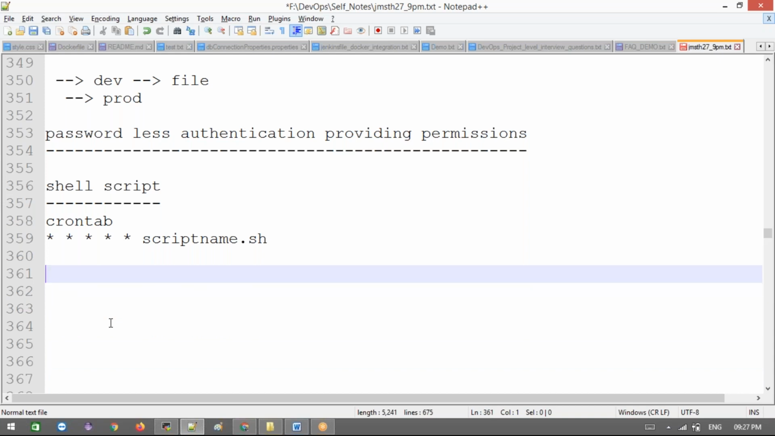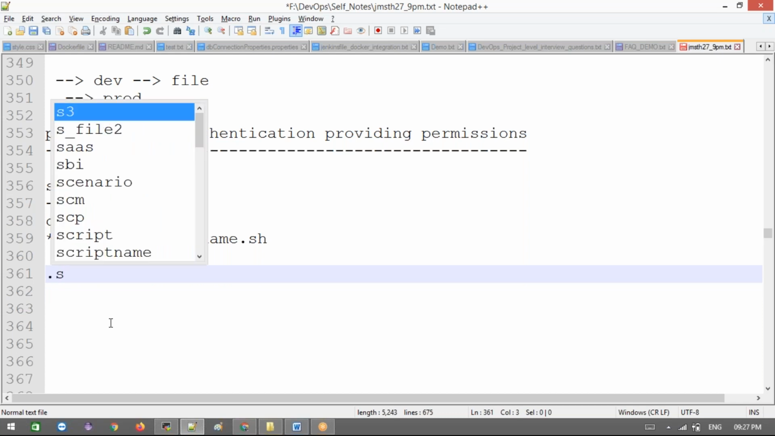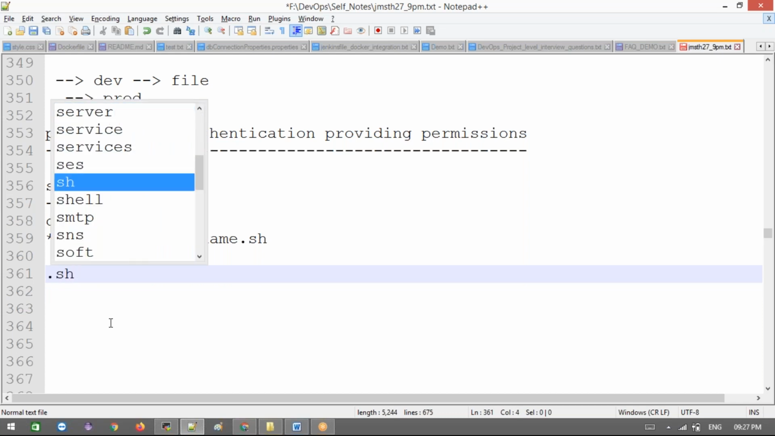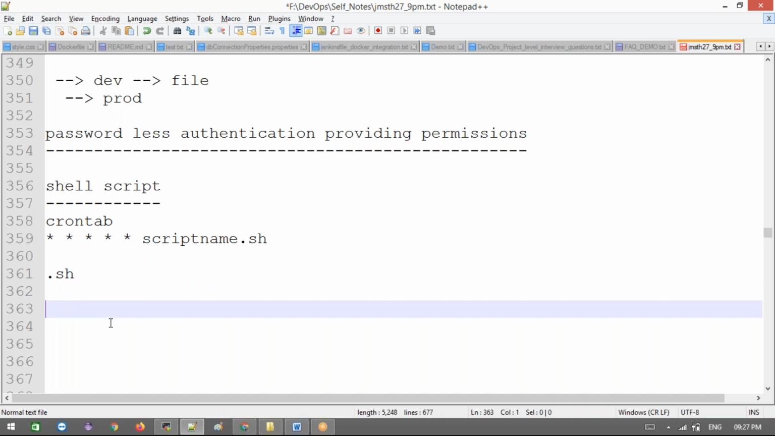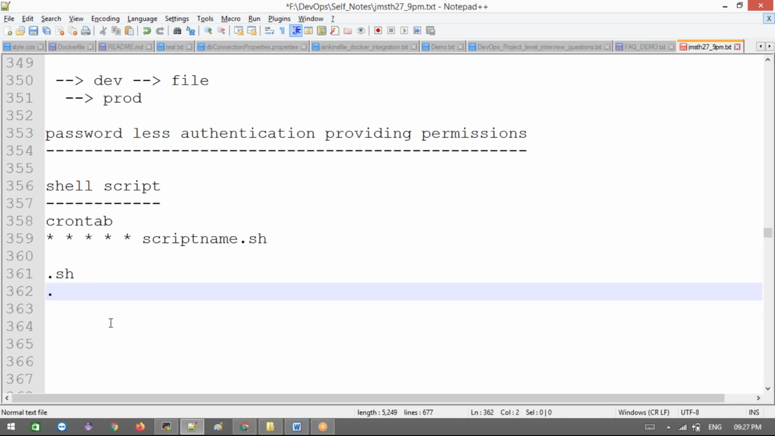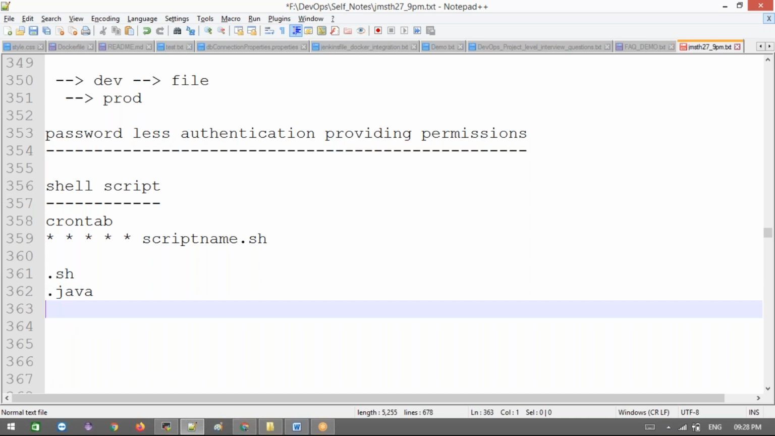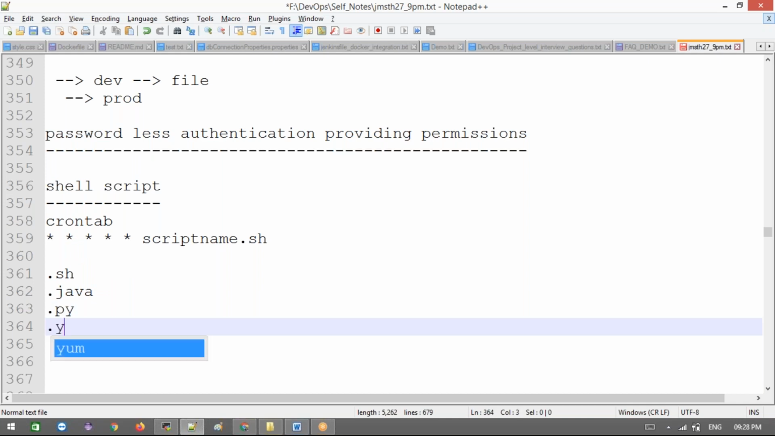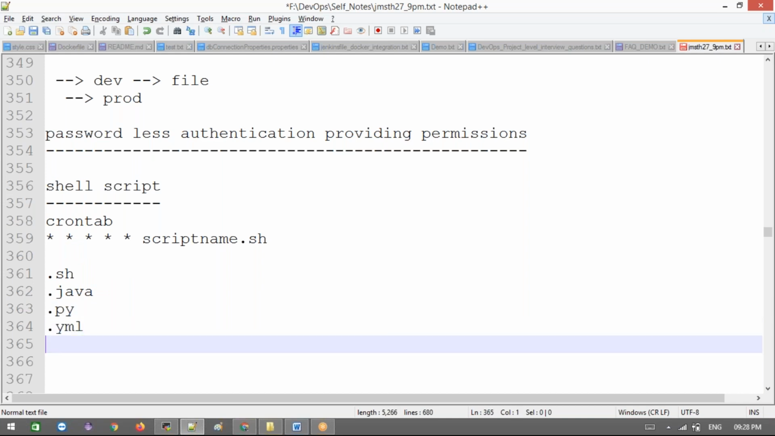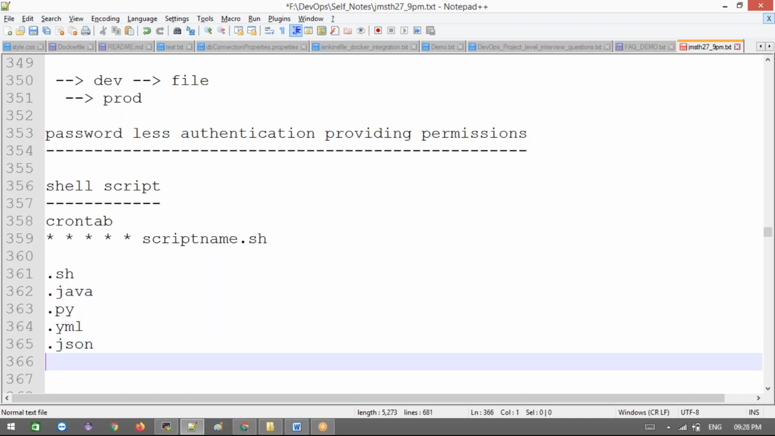Now let's discuss something about the shell script. In a shell script, the file extension should be .sh. For Java it should be .java, and Python should be .py. YAML should be .yml or .yaml, and JSON is .json. This is the extension of the file.